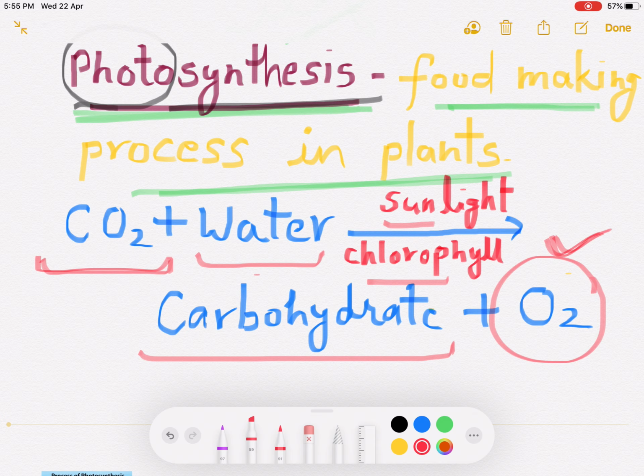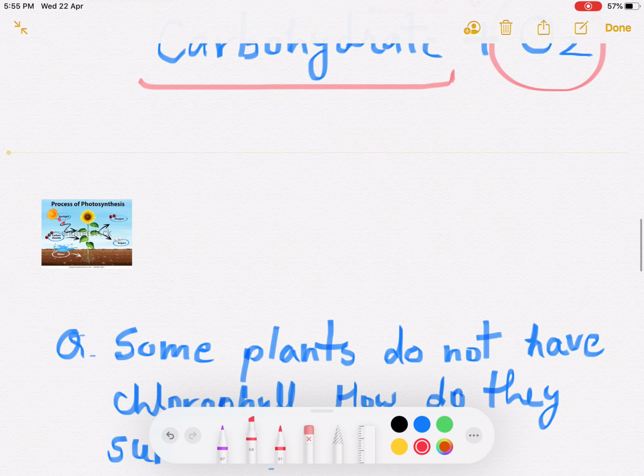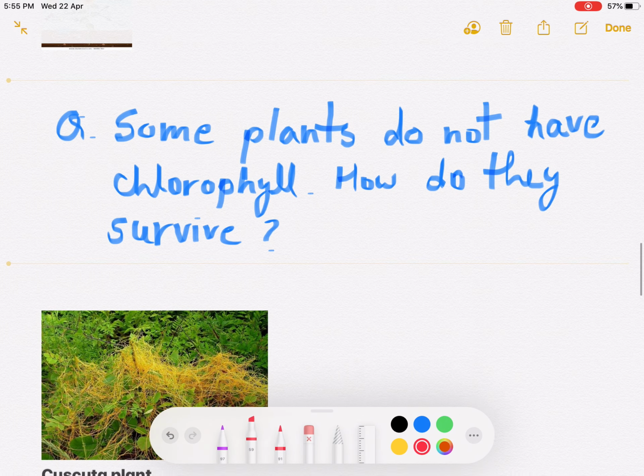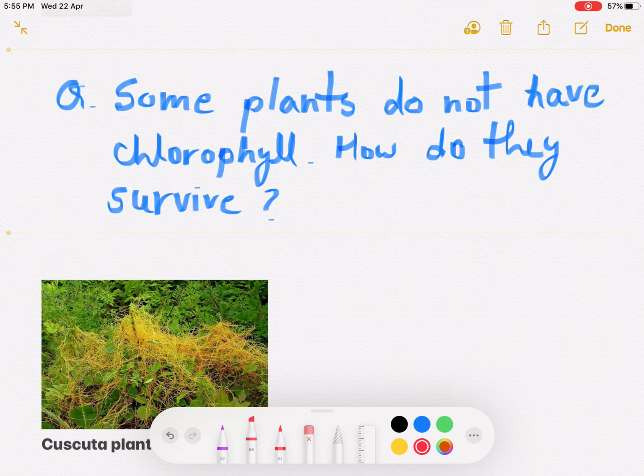In the absence of photosynthesis, life would be impossible on the earth, because if there is no photosynthesis, there is no oxygen in the environment, and in the absence of oxygen, how can you breathe, how can you respire? This is the most important thing, and the photosynthesis reaction is a very important reaction on the earth. Got it, right?